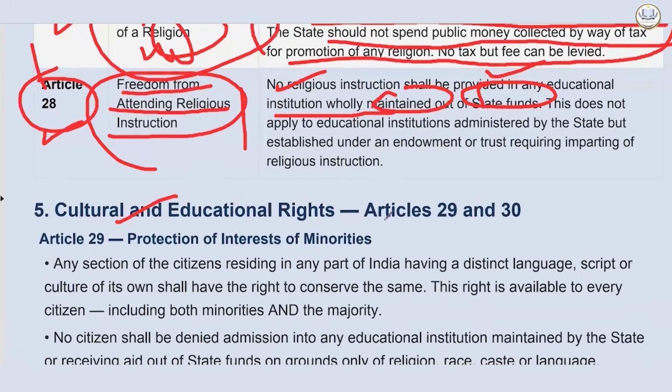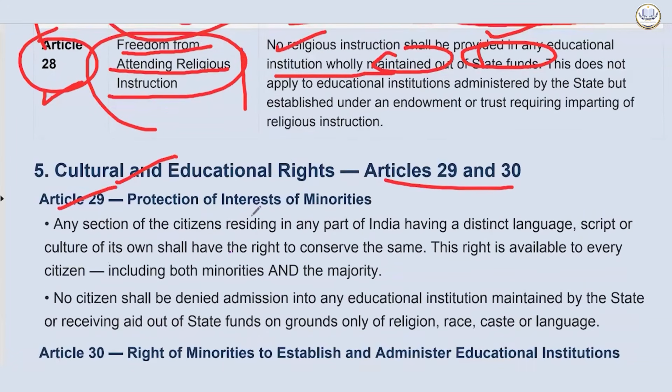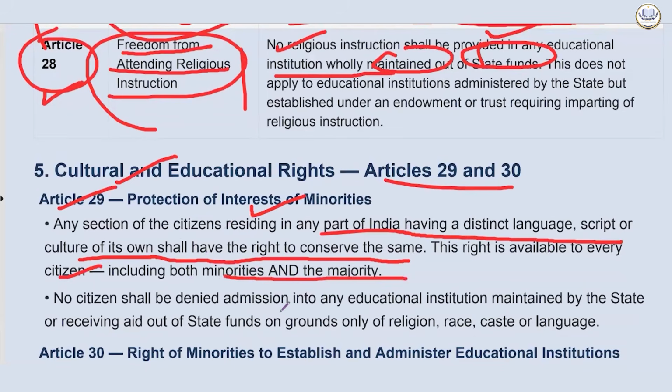Then comes the cultural and educational rights. So Article 29, protection of interest of minorities. Any section of the citizen residing in any part of India having distinct language, script or culture of its own shall have the right to conserve the same. This right is available to every citizen, including both minorities and the majority as well. So it's not that it's just for the minority, it's for majority also. If you have a distinct language, script or culture of its own, they have the right to conserve the same.